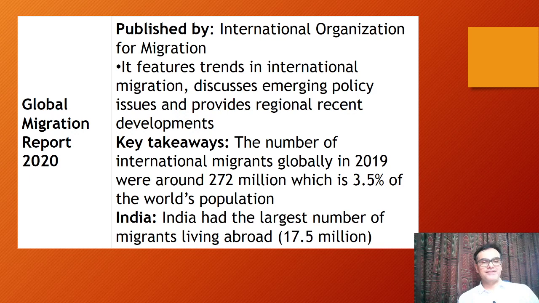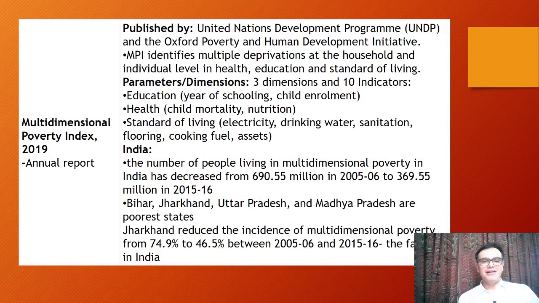Similarly, the Global Migration Report is published by the International Organization for Migration, and India had the largest number of migrants living abroad. This is one of the key takeaways from this report, okay. Then the Multidimensional Poverty Index, twice it has been asked in UPSC, okay. Once they have asked who created it, so Oxford Poverty and Human Development Initiative, and right now what is India's situation with respect to it, you must know, okay.